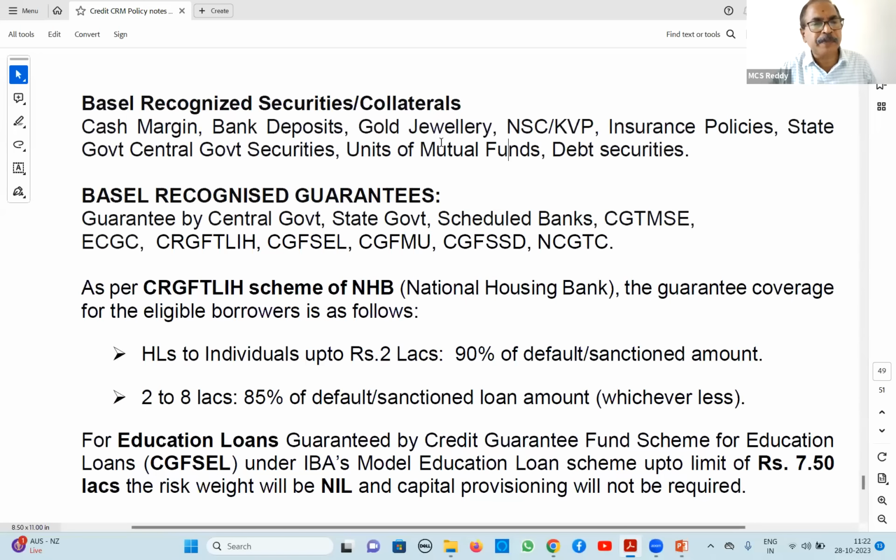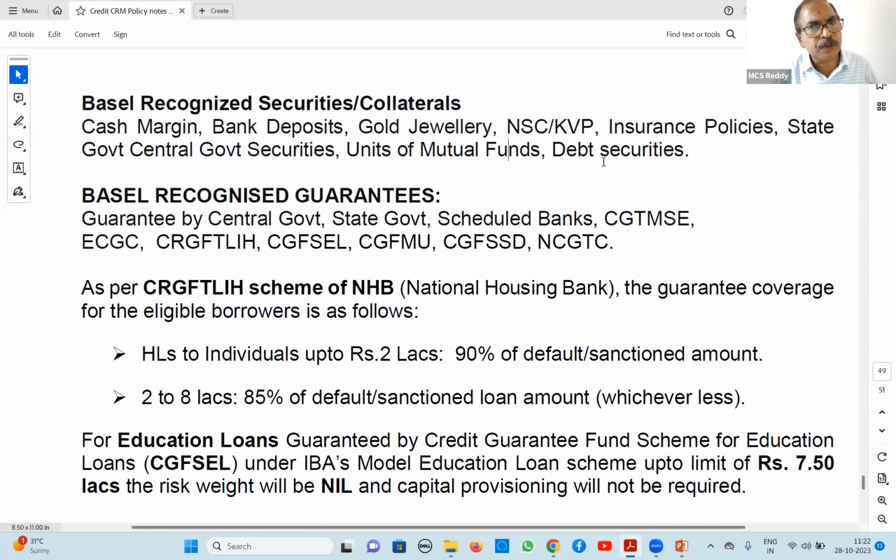We call it as clean loan only because it is not fully covered. So in such a case, capital calculation, what happens? 5 lakhs is loan, 2.5 lakhs is insurance policy security. So it is considered a security by Basel. So we reduce loan amount minus security. 5 lakhs minus 2.5 security, it is 2.5 lakhs. So on 2.5 lakhs only, you have to calculate capital.